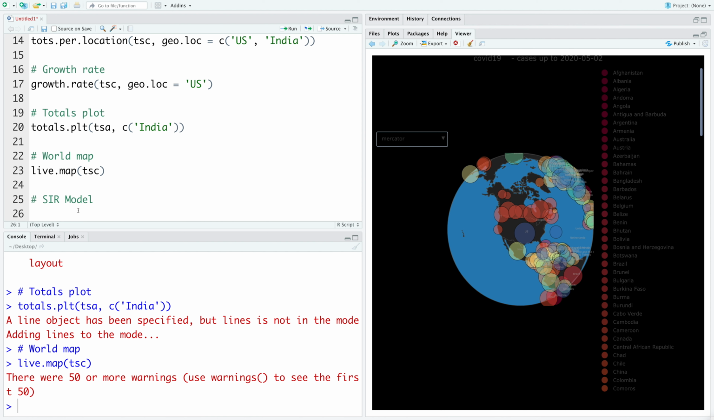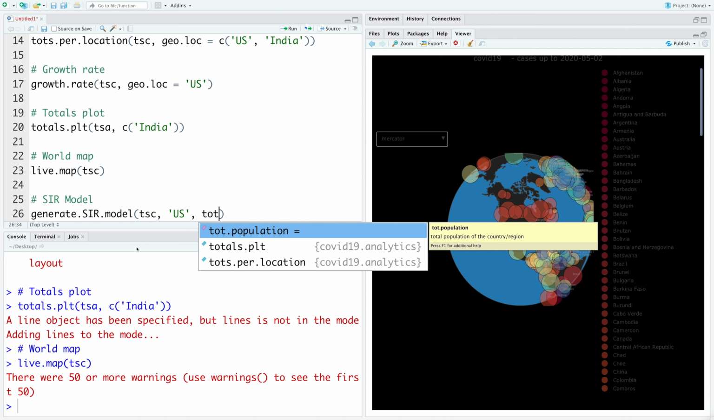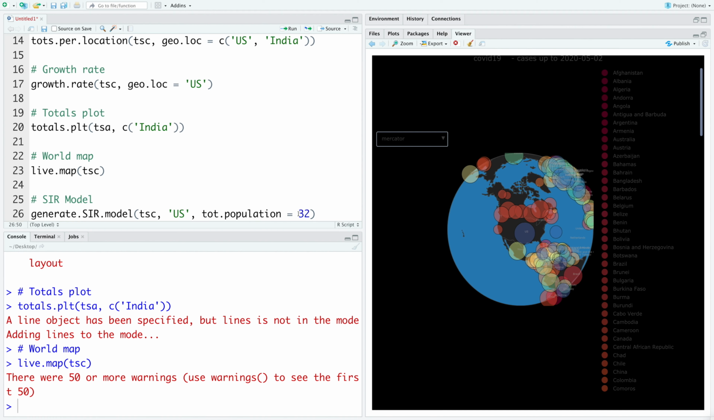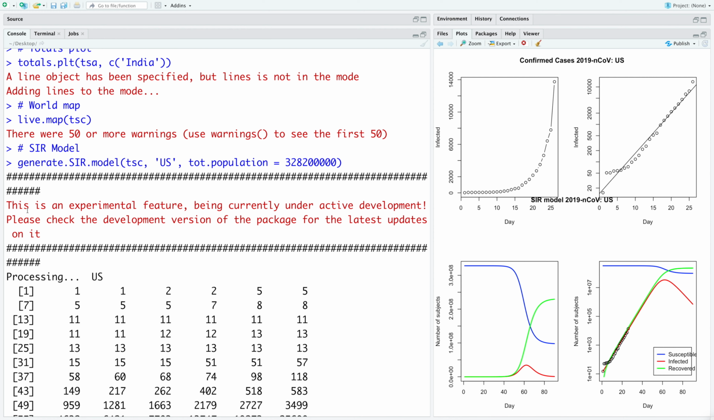We can use a function called generate SIR model. So let's use TSC, confirmed data. We can then specify country. So let's say US. We also need to specify what is the total population. So you can see the total population is about 328.2 million. So when you run this, you get this output. Please note that it says this is an experimental feature and this is currently under development. In future, maybe they can make some improvements to this model.